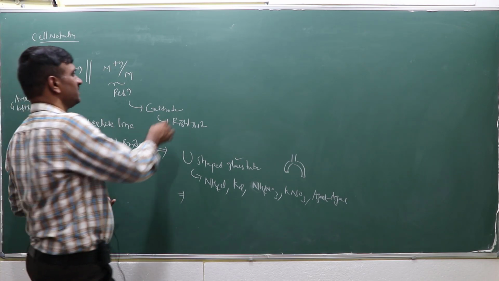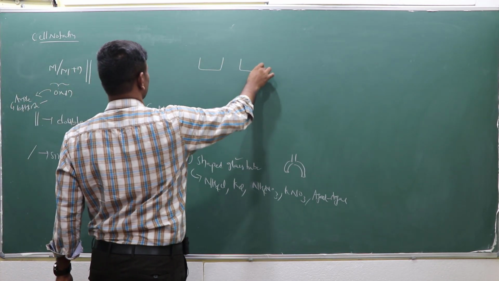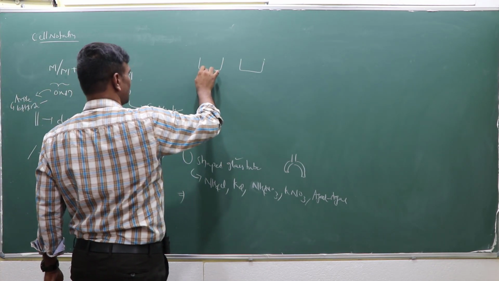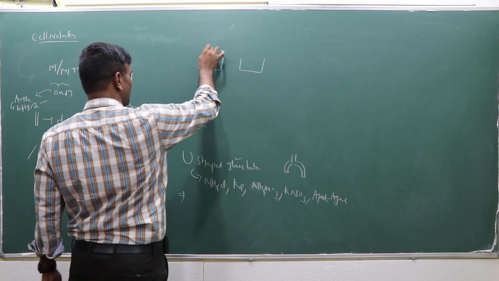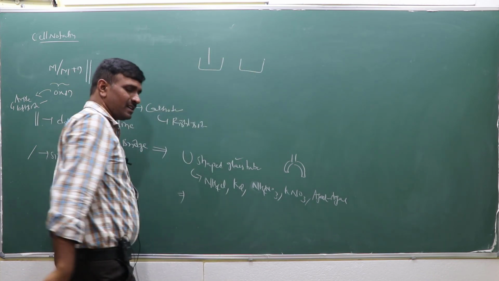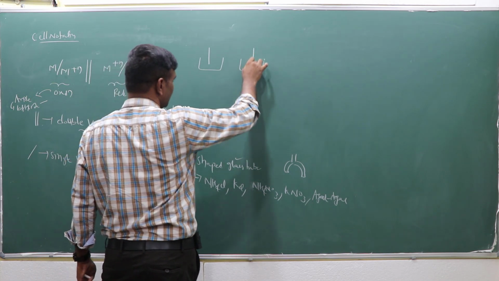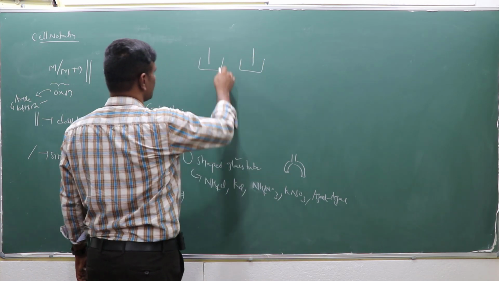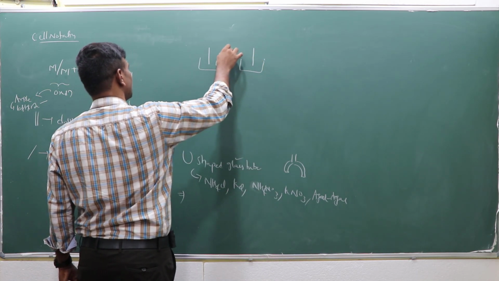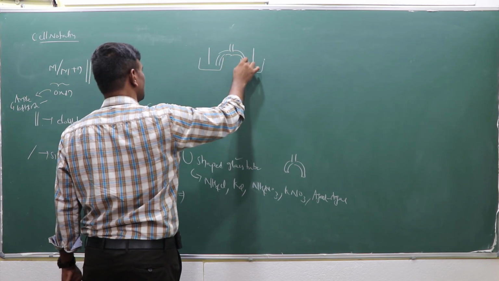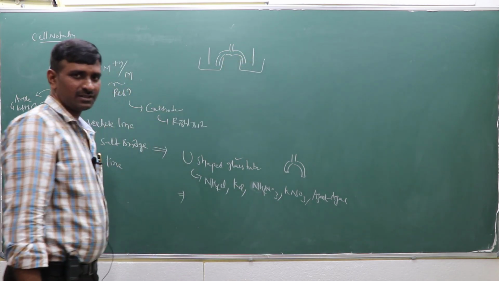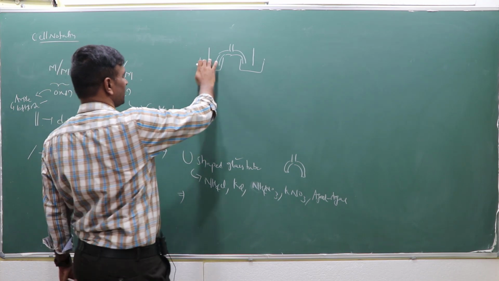You can take these as two beakers, two half cells: one side is oxidation and the other side is reduction. The salt bridge connects the two electrolyte solutions, and these two are the electrodes.